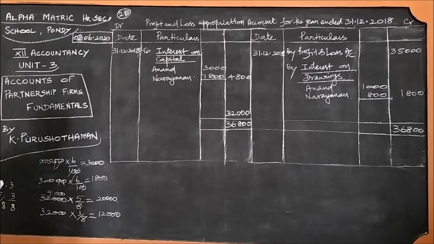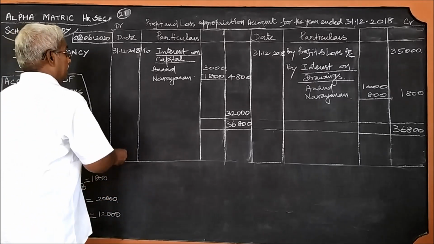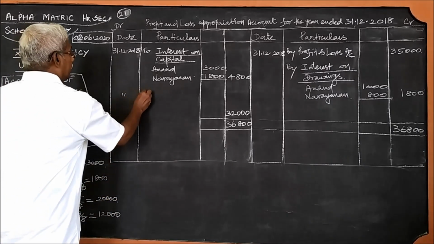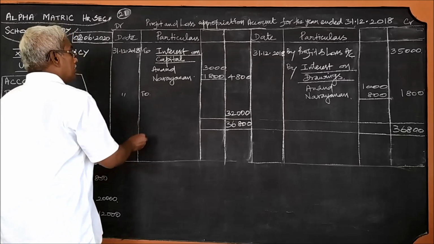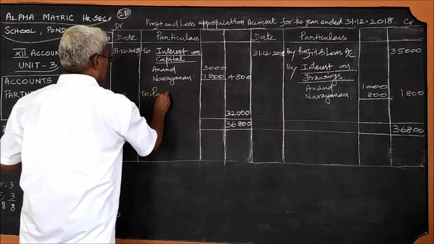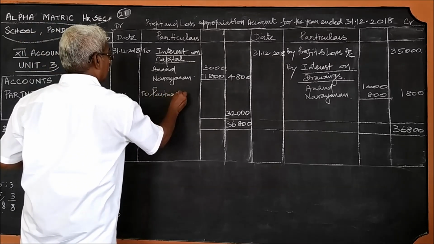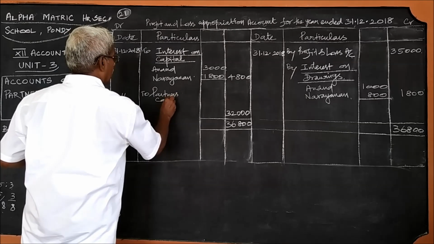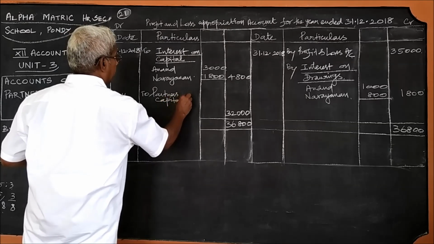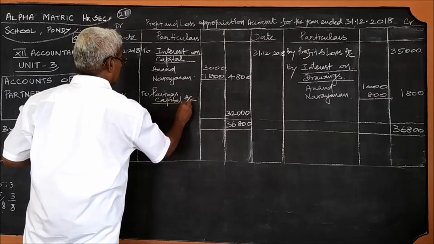You should write. So here what must we write on the same page? Partners' capital account.